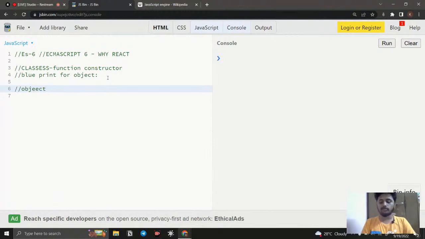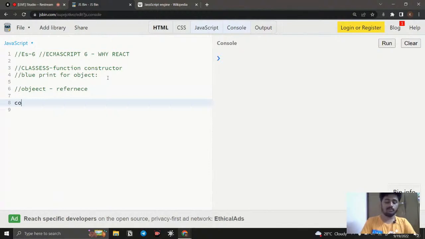So what is an object? An object is a reference data type. First of all, it is a reference data type. It can store more than one value, and also everything in JavaScript is an object. That is different: it is a reference data type, and it can store more than one value.